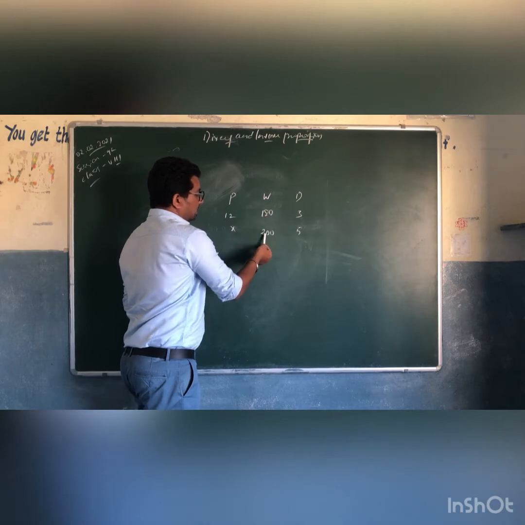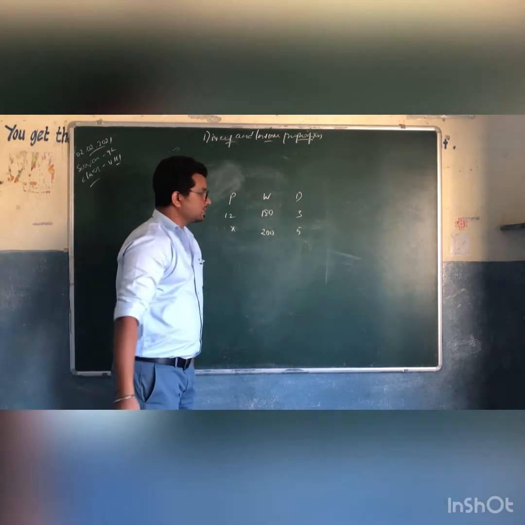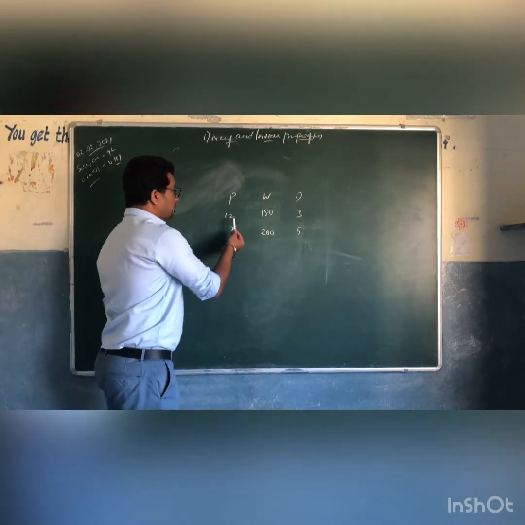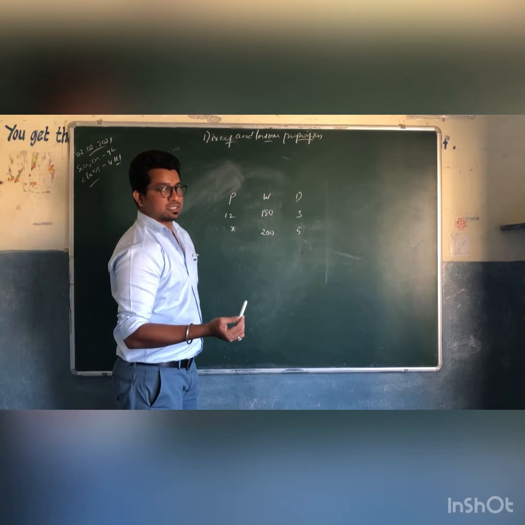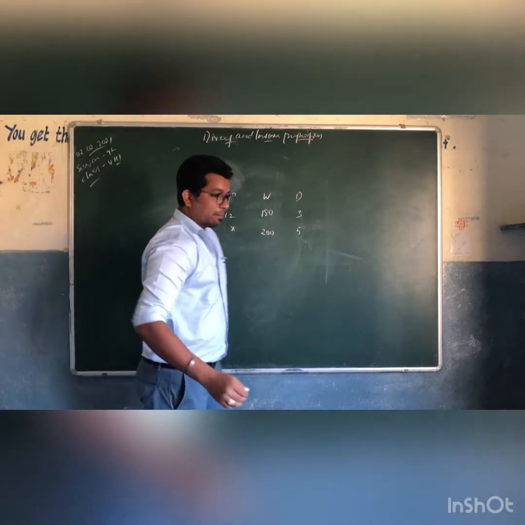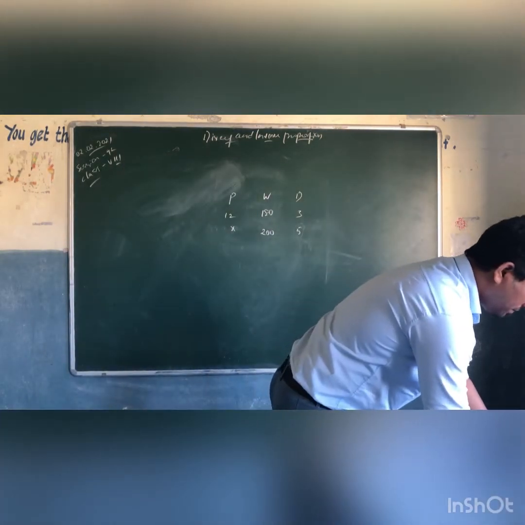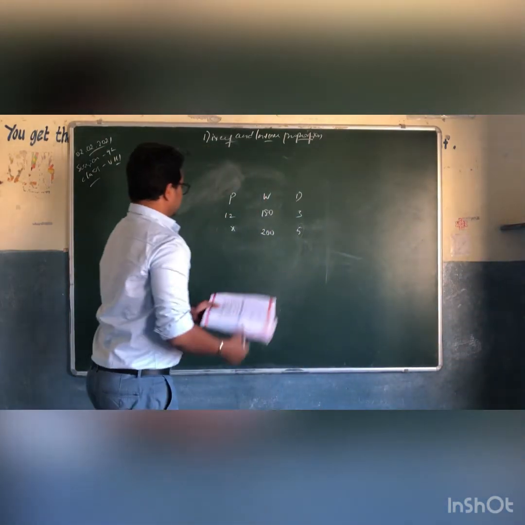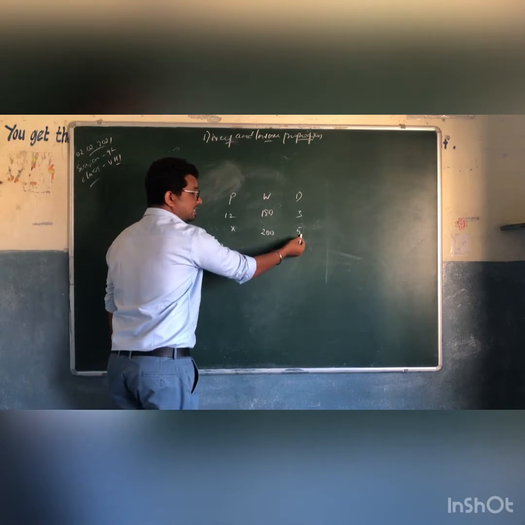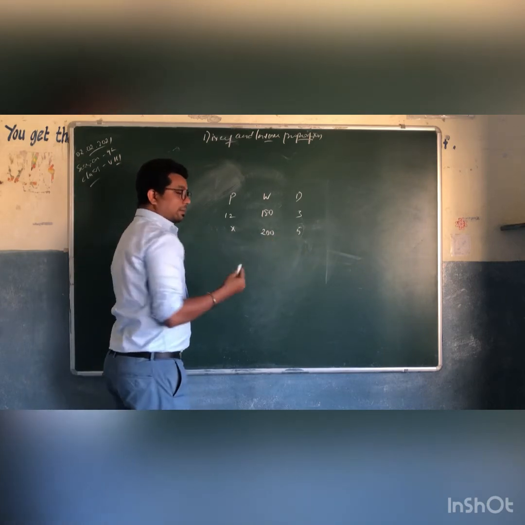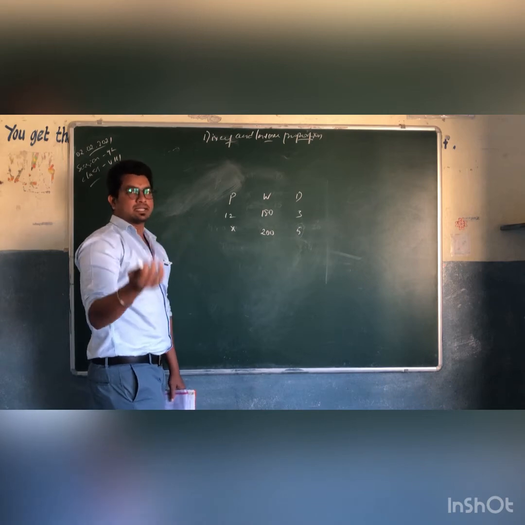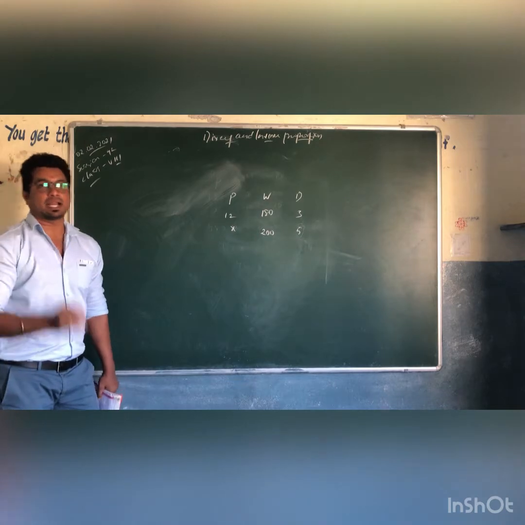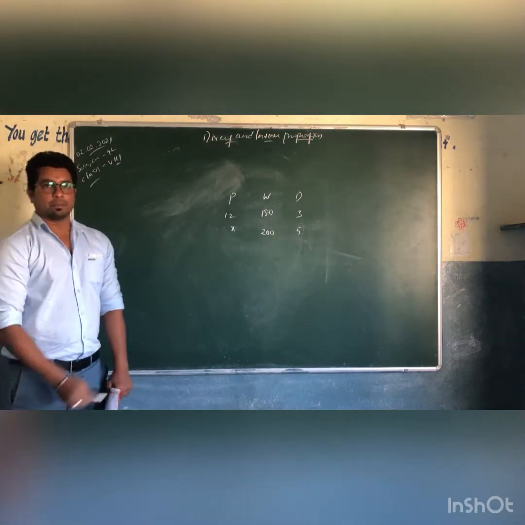From here to here, the wall size is increasing and the days are also increasing. So number of days is increasing and the wall measurement is increasing. When does it happen? When the painters are fewer than actually required.